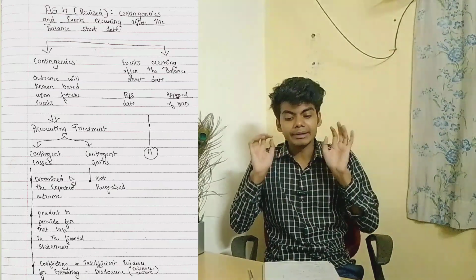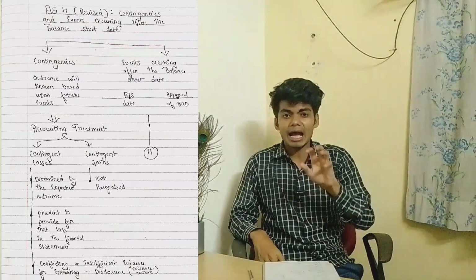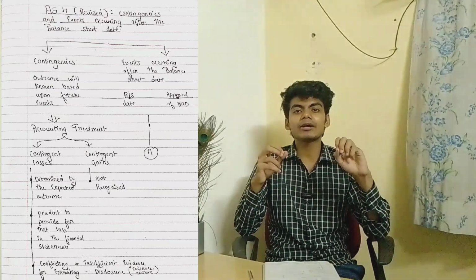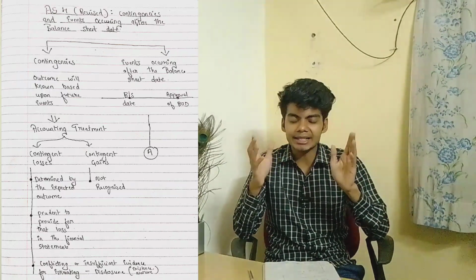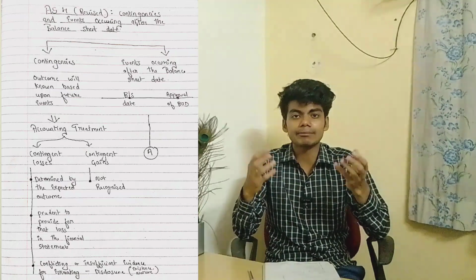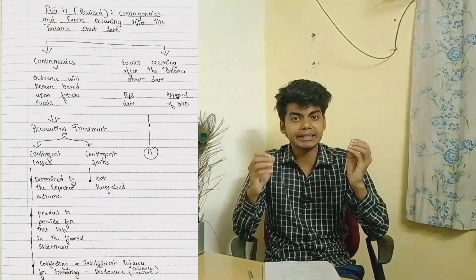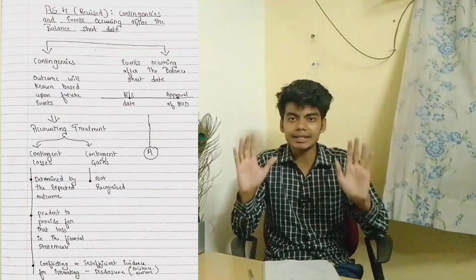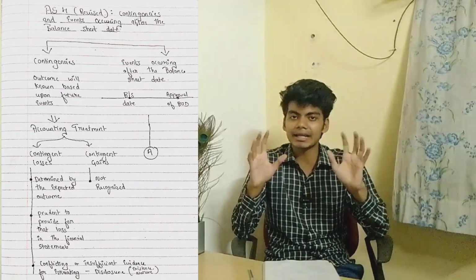Before coming to events occurring after the balance sheet date, I would like to tell you something. In real life, there is a financial year from 1st April till 31st March. Let's take an example: 1st April 2017 till 31st March 2018. This is our financial year.